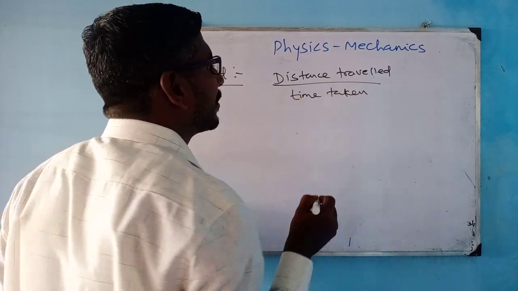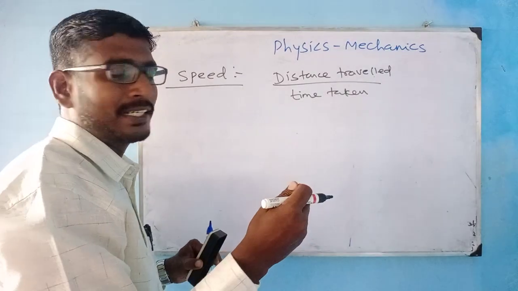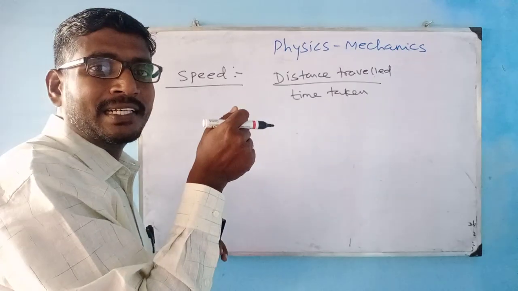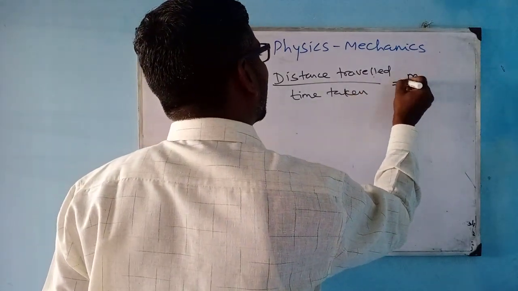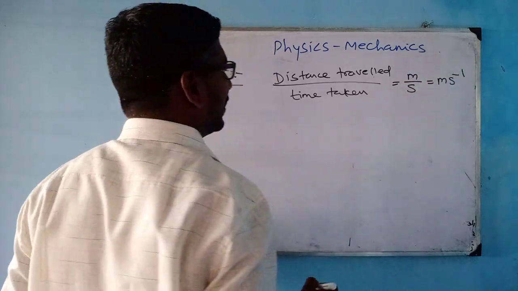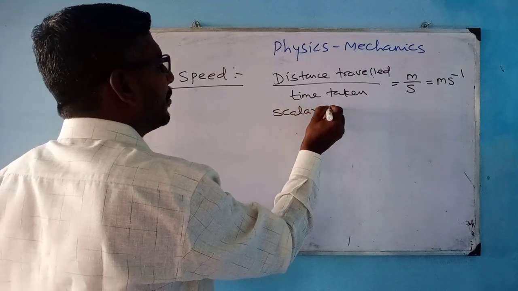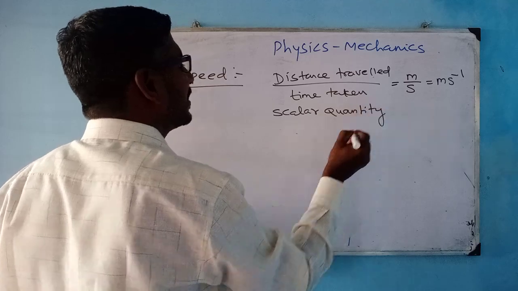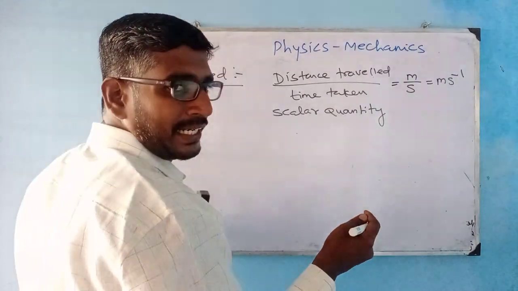The rate of change of the position from one point to another with respect to time in any direction. You call that position change as distance traveled and change of time as time taken. Distance traveled is in meter, time taken in second, that is meter second inverse. So the speed is a scalar quantity because we have to calculate the distance traveled. If it is a distance traveled, it is a scalar quantity and it is of any direction.